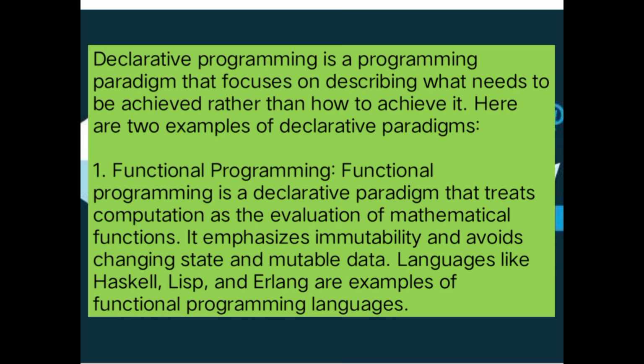Number 4. Declarative programming is a programming paradigm that focuses on describing what needs to be achieved rather than how to achieve it. Here are the 2 examples of declarative programming. Number 1 example, functional programming. Functional programming is a declarative paradigm that treats computation as the evaluation of mathematical functions.